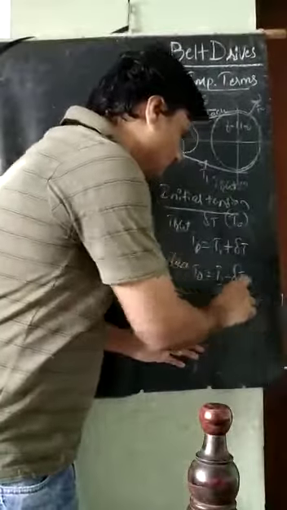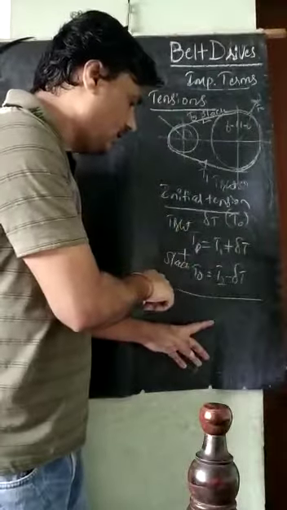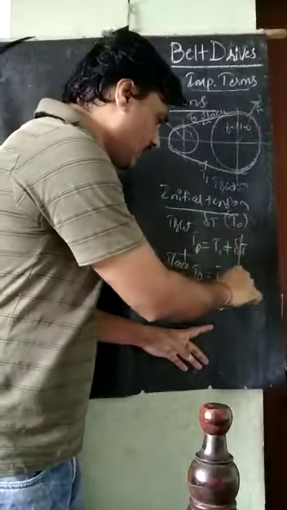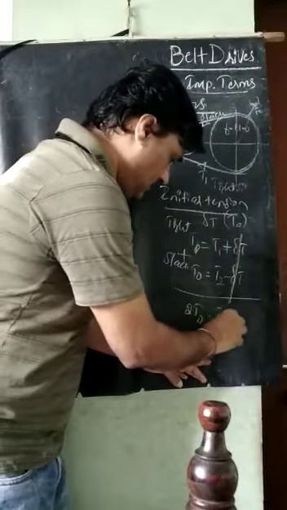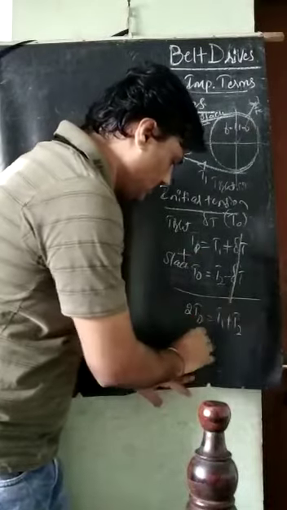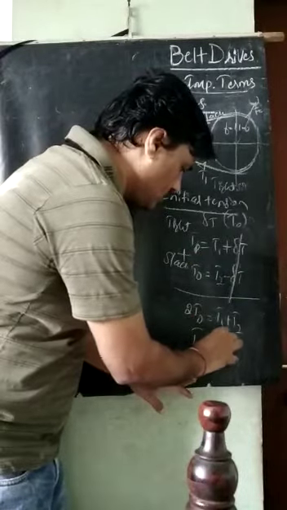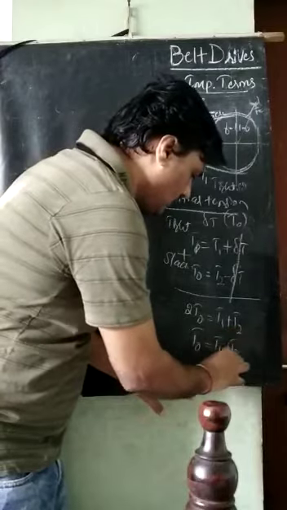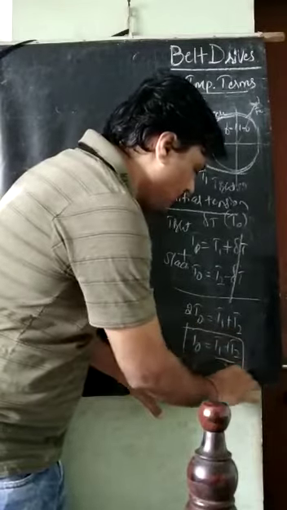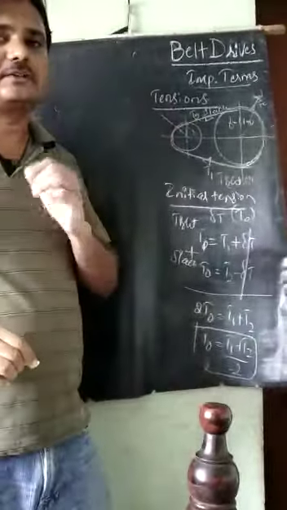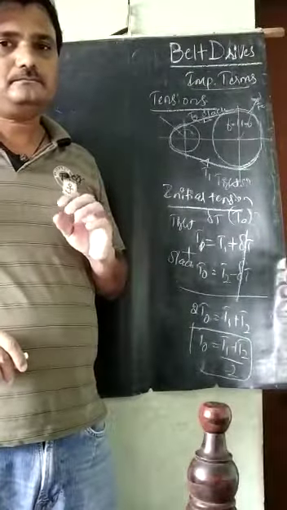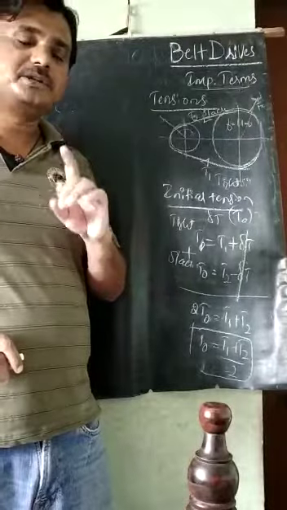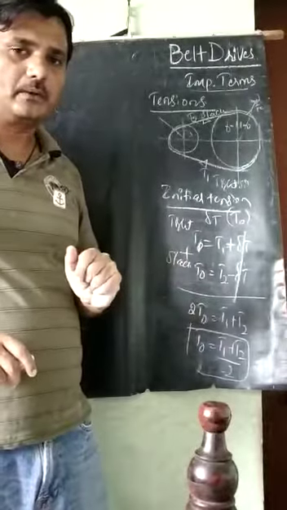If we add these two, plus delta T and minus delta T will get cancelled. It is 2 T0 equal to T1 plus T2. So therefore T0 is equal to (T1 plus T2) divided by 2. This is the formula for the initial tension. Always the initial tension is half of the summation of T1 plus T2.